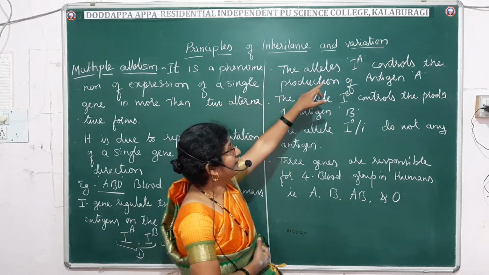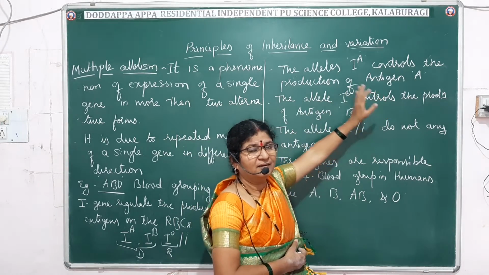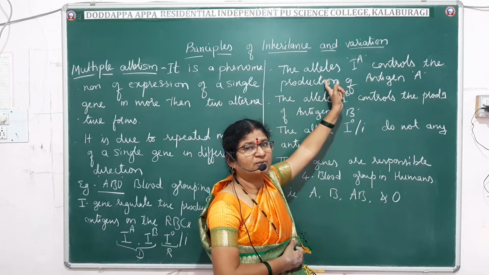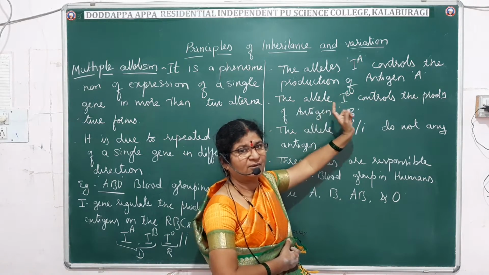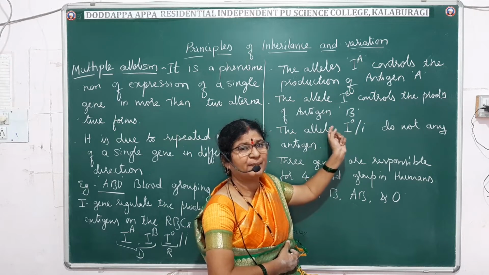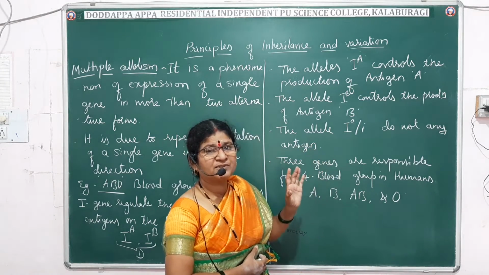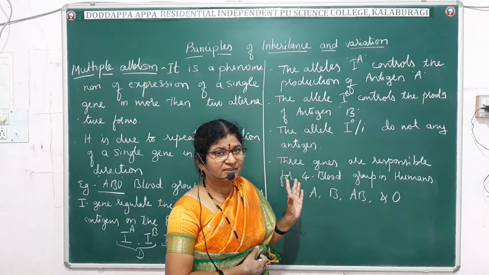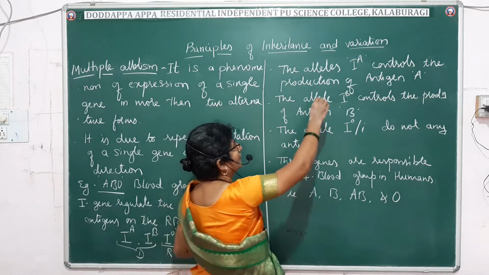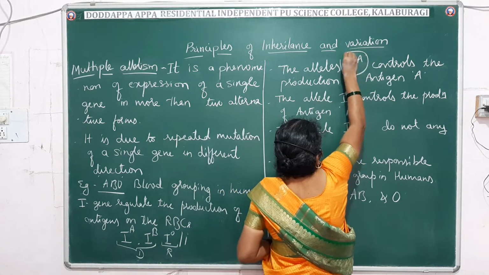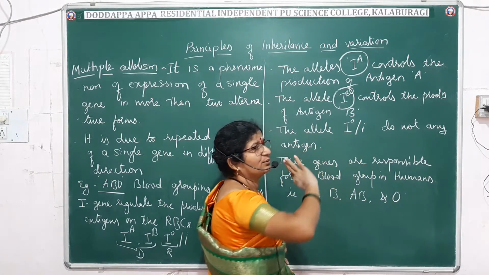The allele I raised to A regulates the production of antigen A, and I raised to B regulates the production of antigen B on the RBC, and I raised to O is not responsible for the production of any antigen. That means I raised to A and I raised to B are dominant over I raised to O.